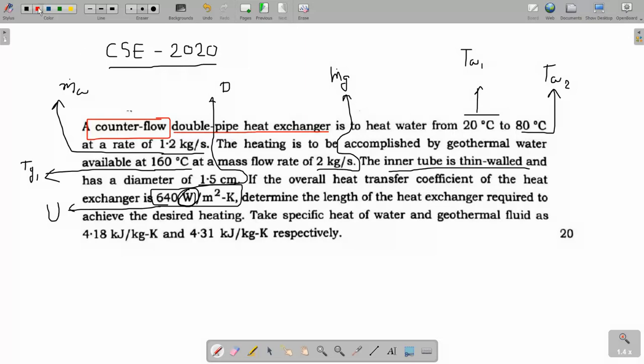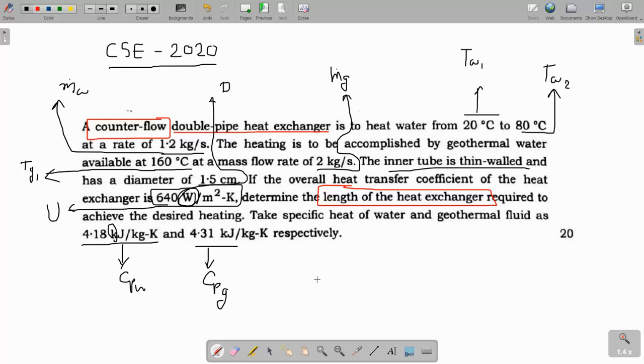What we have to find is the length of the heat exchanger, to achieve the desired heating. Some specific heat values are given: specific heat of water 4.18 kilojoule, here it is kilojoule, so Cp of water, and 4.31 is the specific heat of geothermal water, Cpg.